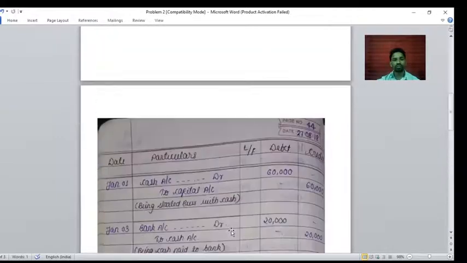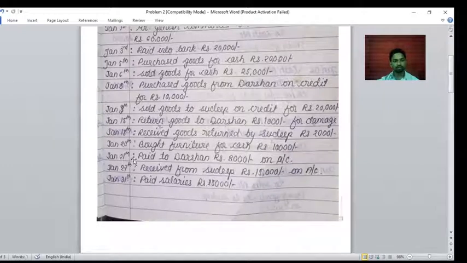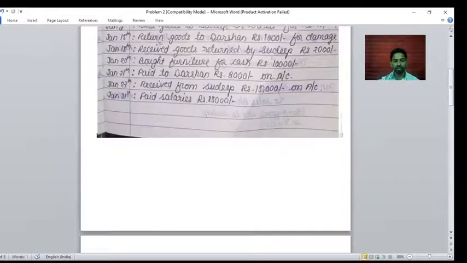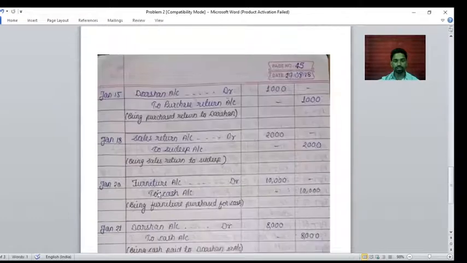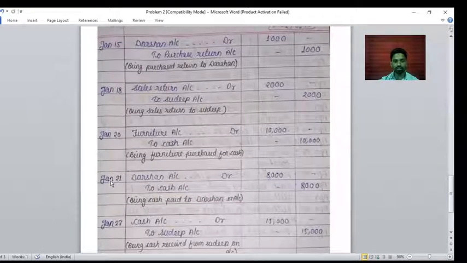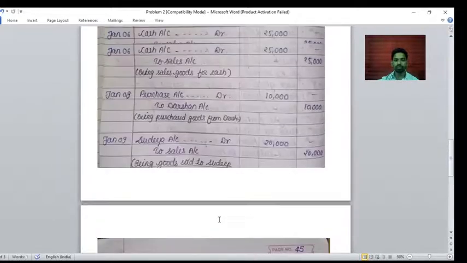Okay, next one. On 21st January, paid to Darshan rupees 8,000. Paid means cash paid to Darshan. In this transaction, two accounts are affected, cash account and Darshan account. Who is going to pay? Business is going to pay Darshan. So Darshan account debit to cash account credit rupees 8,000. Being cash paid to Darshan.